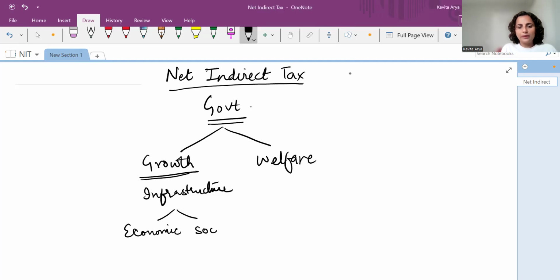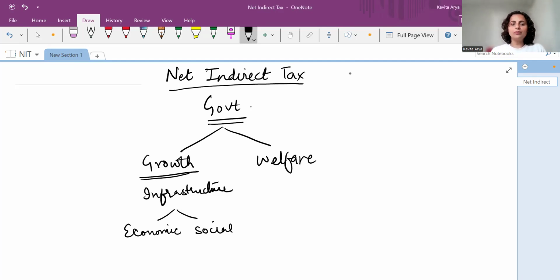Without going any further in this regard, let's stick to this: for infrastructural growth and many other things, government needs to have some pool of money. Where does it come from? It comes from the households as well as the firms, as we always relate all the discussions to the two basic sectors of the economy, households as well as firms.